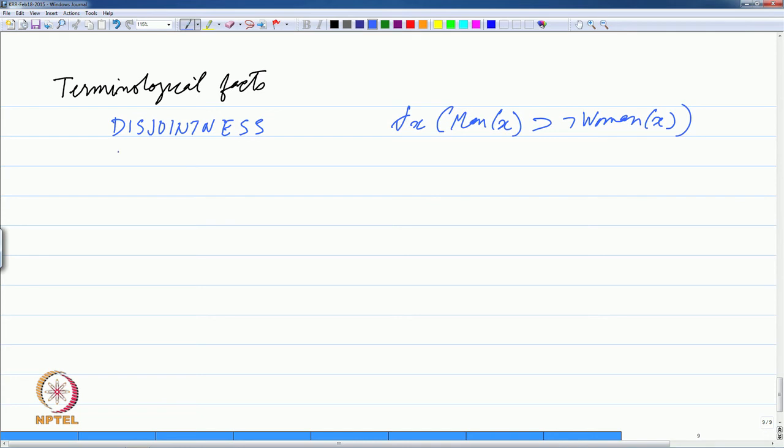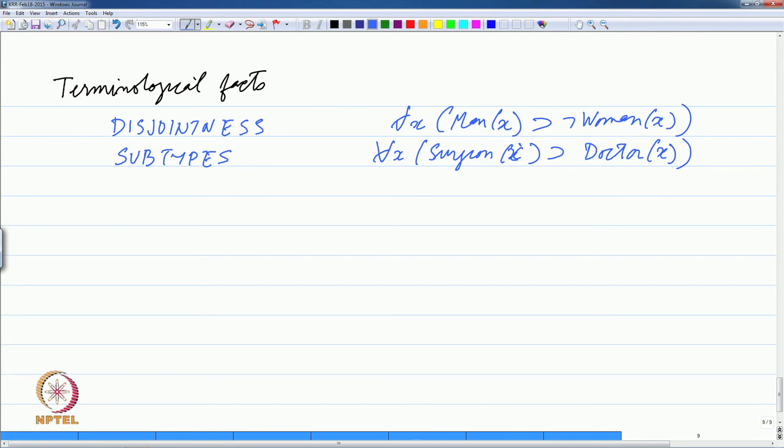We can talk about subtypes. So, we can say for all x, surgeon(x) implies doctor(x), that a surgeon is a subtype of a doctor.